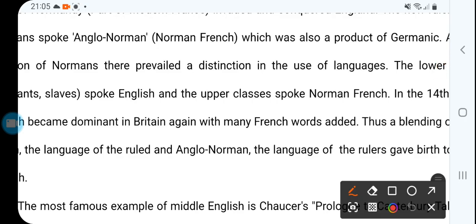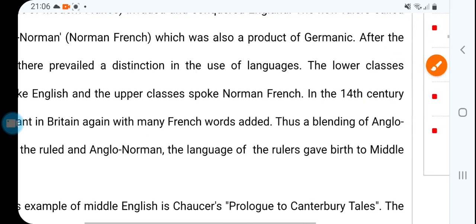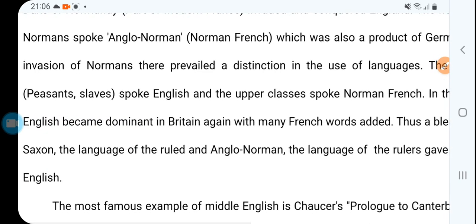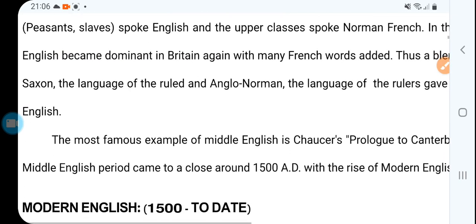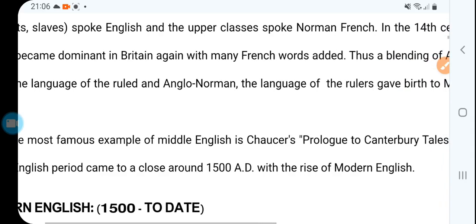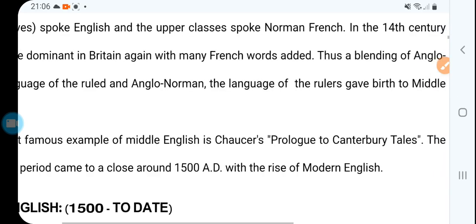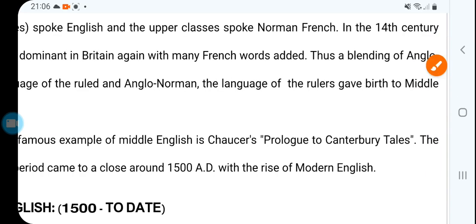However, this English became a powerful language, with many French words. Thus came the blending of Anglo-Saxon, the language of the ruled, and Anglo-Norman, the language of rulers.